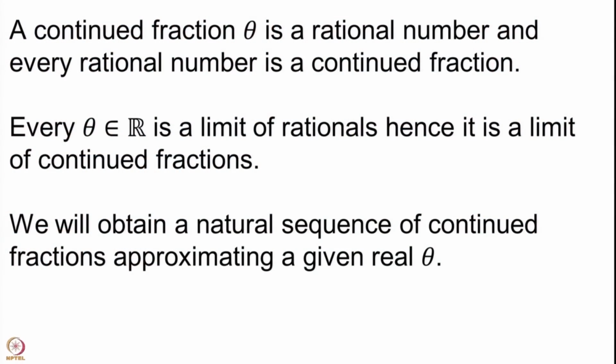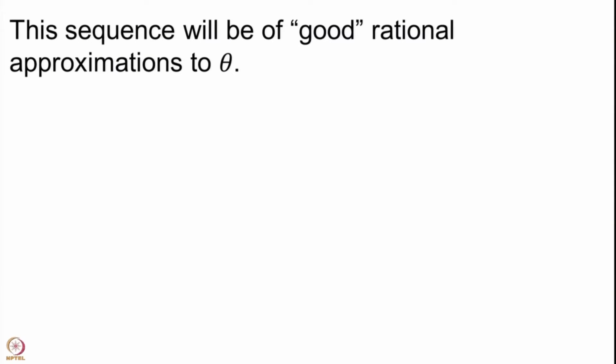So, we will obtain a very natural sequence of continued fractions approximating a given real theta, and we will also see that this approximation is going to be the best one approximating the real number theta. So, what do you mean by the best? I say here that it will be of good rational approximations.